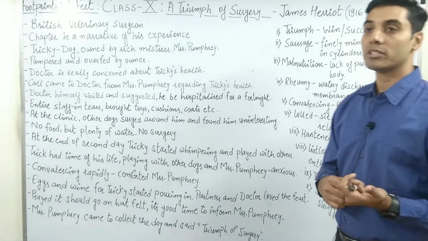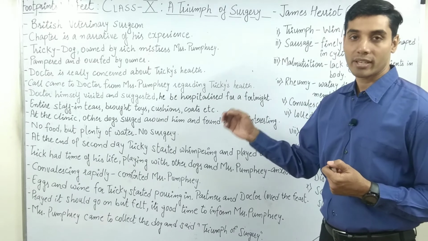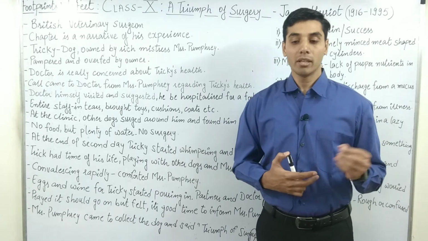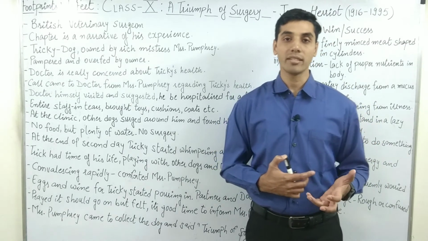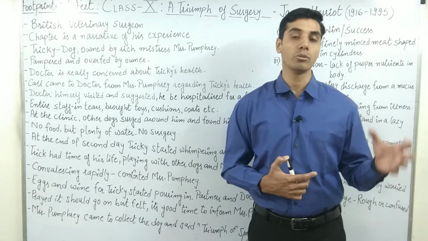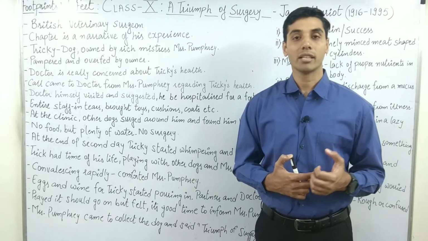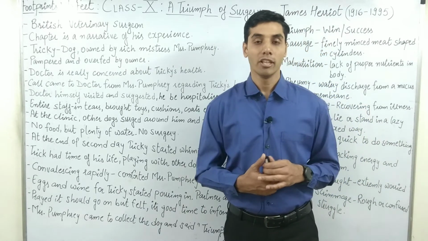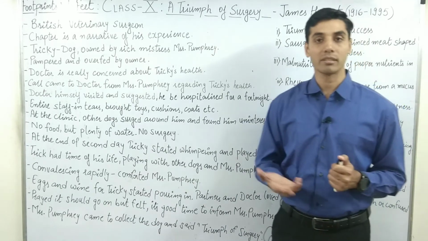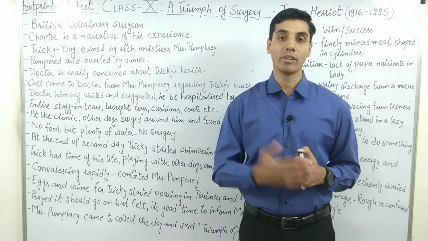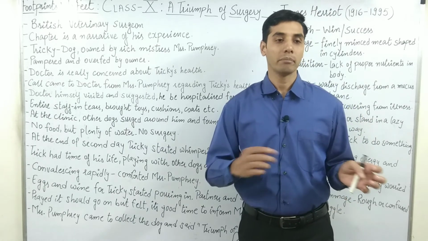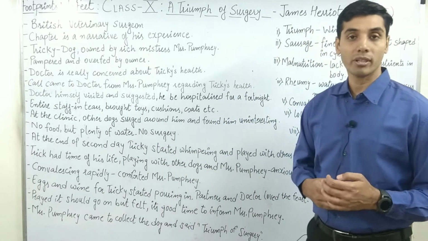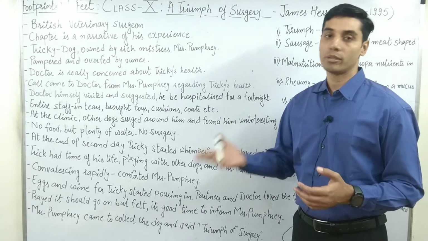So finally, when the call came to the doctor, the doctor himself visited and suggested that Tricky needs to be hospitalized. The main objective of saying this was that the doctor knew he needed to take Tricky out of this home. Otherwise, if this kind of pampering keeps going on, it will lead to a severe illness. So the doctor simply asked that she allow Tricky to be hospitalized for at least a fortnight, and in that time he will keep on curing him under his supervision, and when he is all cured, she can collect him back.